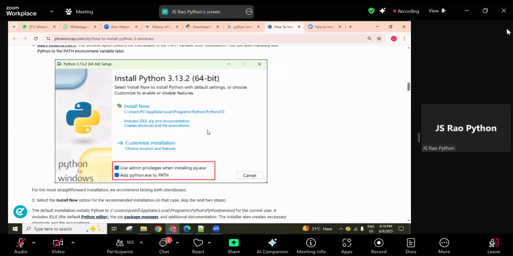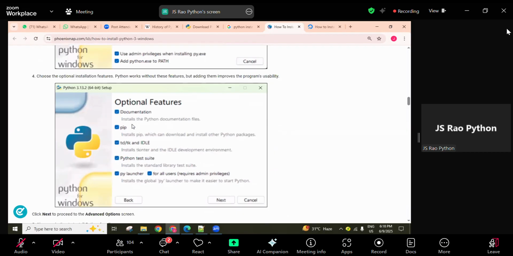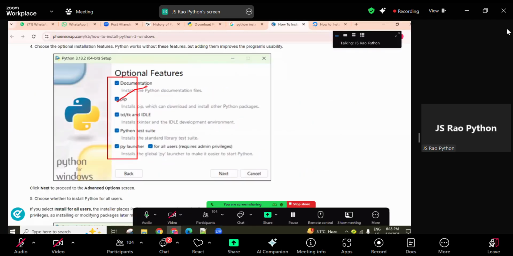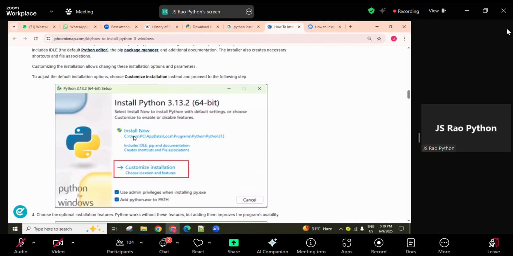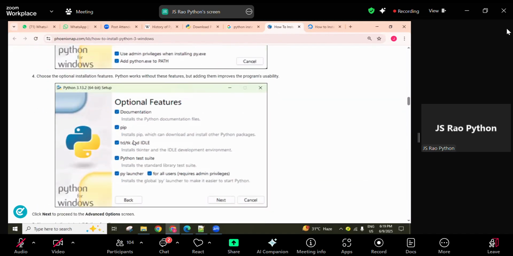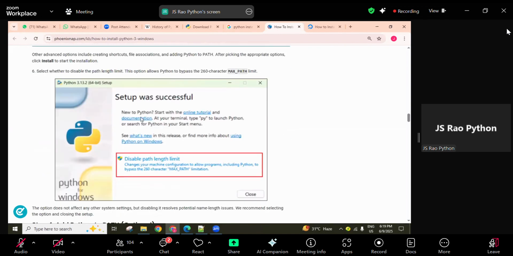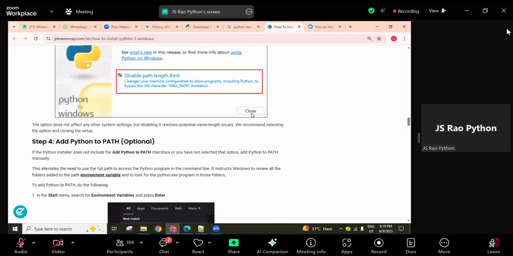Okay, follow the next screens. If you select the custom location, then whatever options you want, these all come by default. If you don't want some feature, for example pip, you can unselect it. If you don't know about this right now, no worries, select the default installation. After the download and installation are done successfully, it shows setup was successful, and finally you can click the close button. Up to that point, your Python software download and installation is complete.